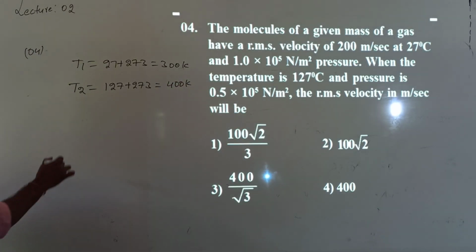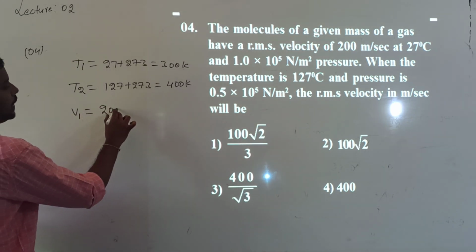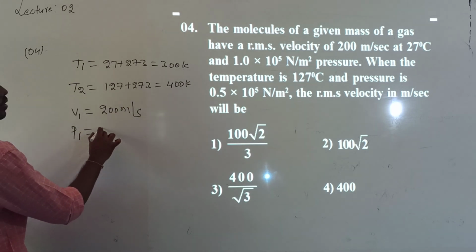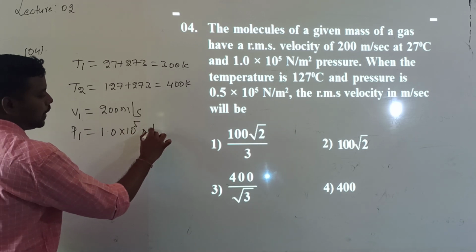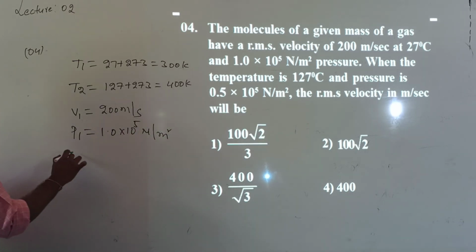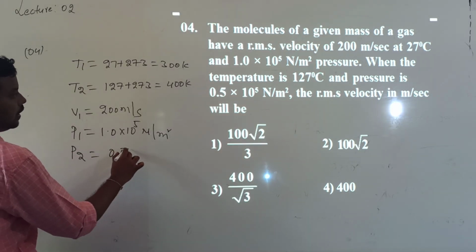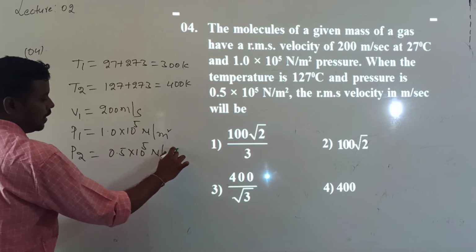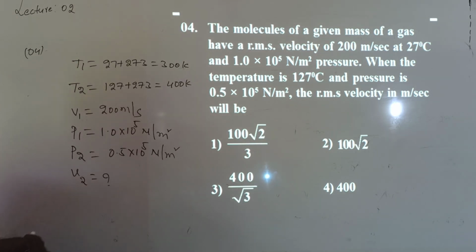So the initial RMS speed V1 is 200 meters per second. The initial pressure P1 is 1.0 into 10 to the power of 5 Newton by meter square. And the final pressure P2 is 0.5 into 10 to the power of 5 Newton by meter square. Correct? They are asking us to calculate V2, the final RMS velocity.